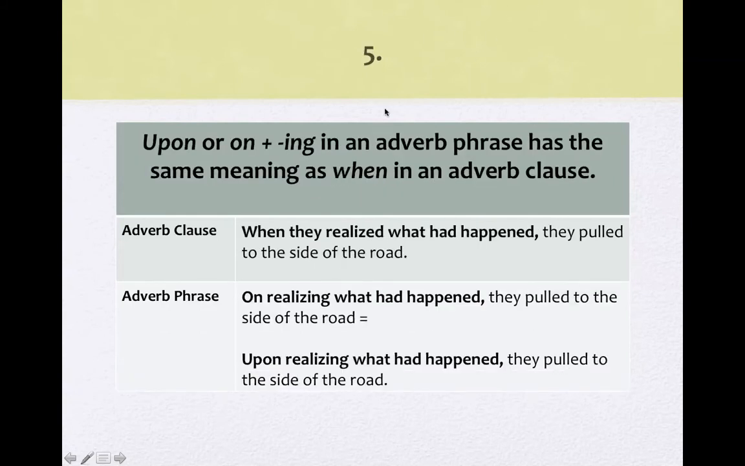Okay. Upon, or on, plus the -ing in an adverb phrase has the same meaning as when. So, when they realized what had happened, they pulled to the side of the road. Instead of when in the adverb phrase, I'm likely to use on: on realizing what had happened, they pulled to the side of the road. Or upon realizing what had happened, they pulled to the side of the road. These two have the same meaning. This is a little more formal.